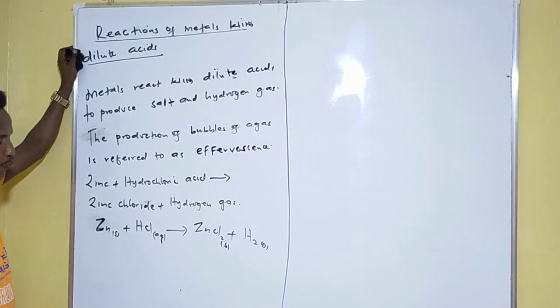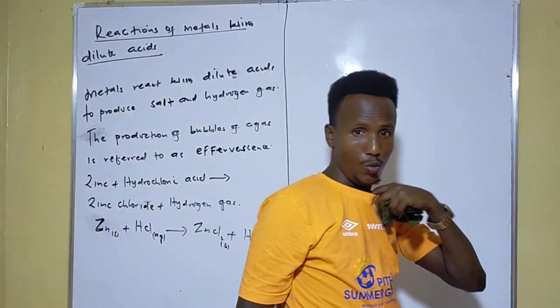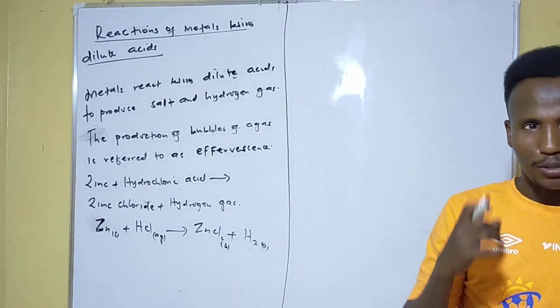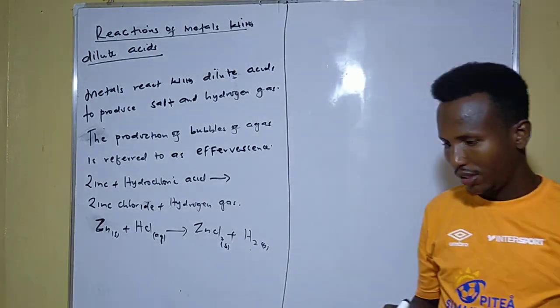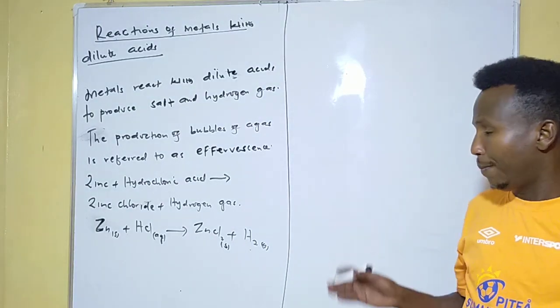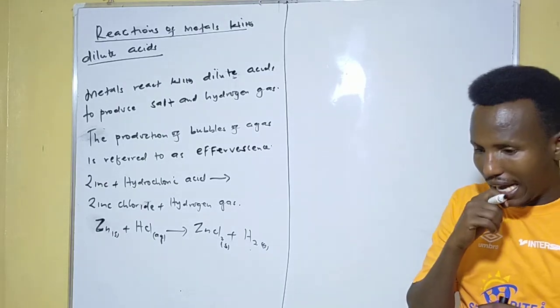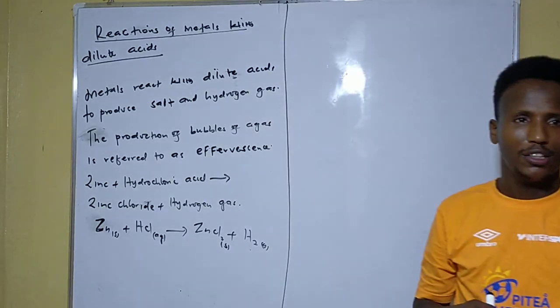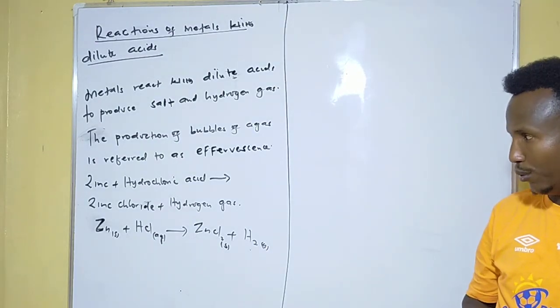Now the confirmatory test of hydrogen gas is that hydrogen gas burns in air with a pop sound, and that is the confirmatory test of hydrogen gas. Or when a burning splint is put at the mouth of a gas jar containing the hydrogen gas, the gas burns with a pop sound, and that is the confirmatory test of hydrogen gas, for your information.